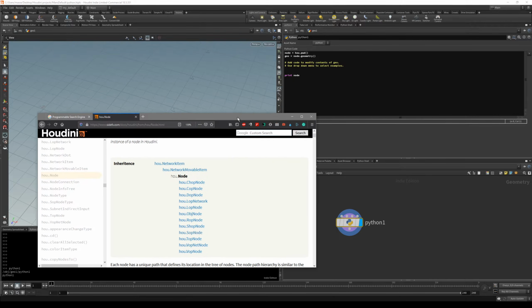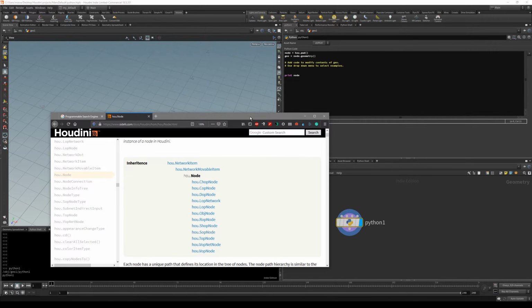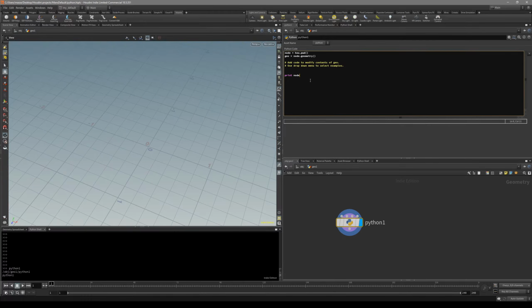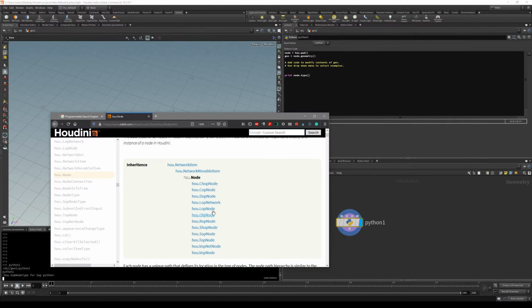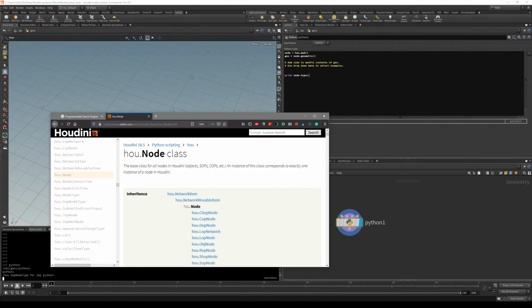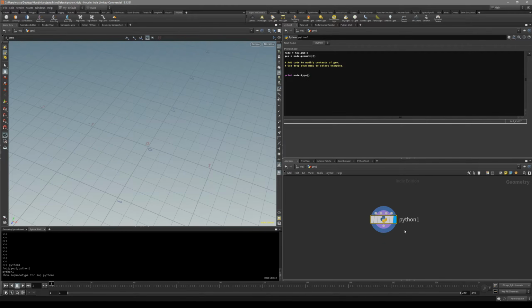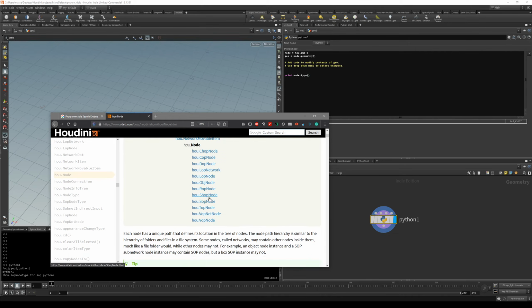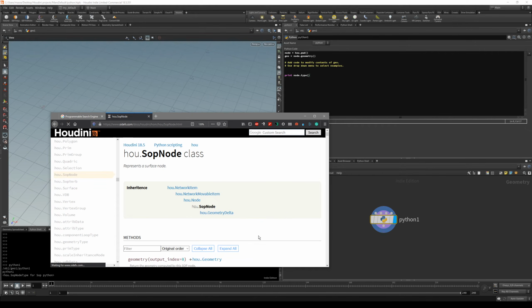So what you can do is take a look at what type of node it actually is. So put down node.type. You can see it's going to say that it's a subnode type. Let's go back to the help, and for us to access this kind of specifics for our subnode, we have to know what kind of information we can actually get from this subnode. Let's go to the help and let's go to the subnode.